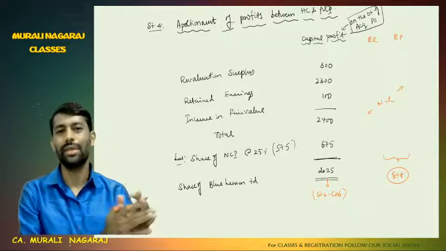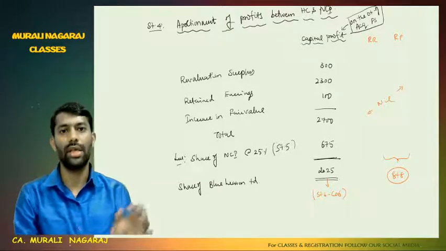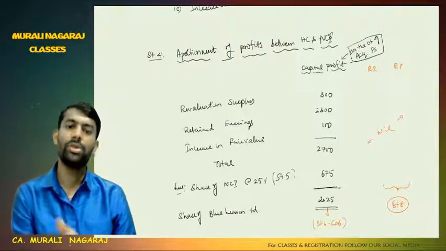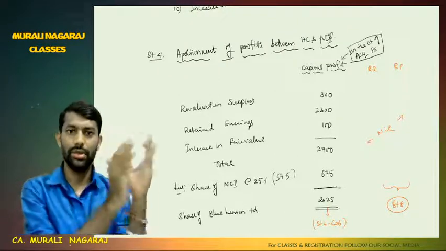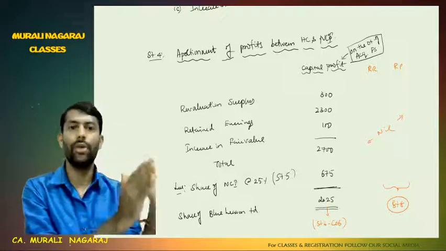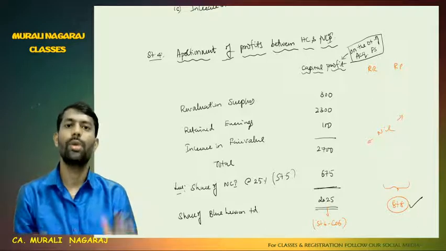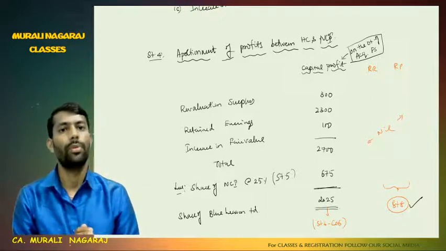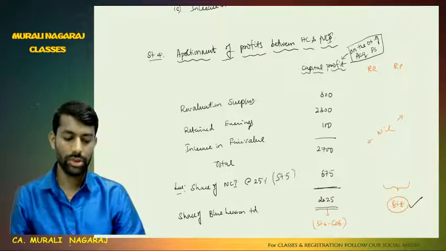But since we are going by the asset route, we will not take these reserves as part of the analysis, but alternatively I will show. Suppose it were post-acquisition, as up to the 12th problem, capital profit and revenue profit would be there. Revenue reserve or revenue profit, if there, would have been taken to step number 8. In this problem everything is on the date of acquisition, therefore there is no revenue profit. So those 2 columns are nil, and it will only go to step number 6.